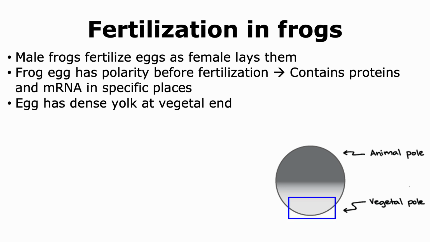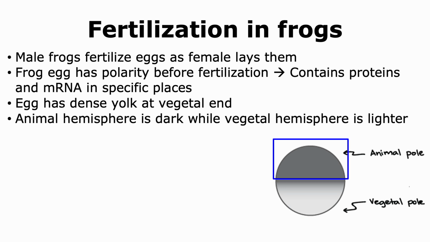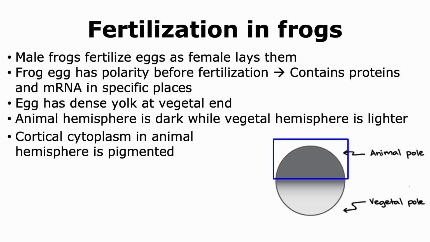On the other hand, when we look at the animal hemisphere, it is darker in color due to the pigmentation of the egg, whereas the vegetal hemisphere tends to be lighter in color. The cortical cytoplasm in the animal hemisphere is pigmented, which also contributes to the dark color.